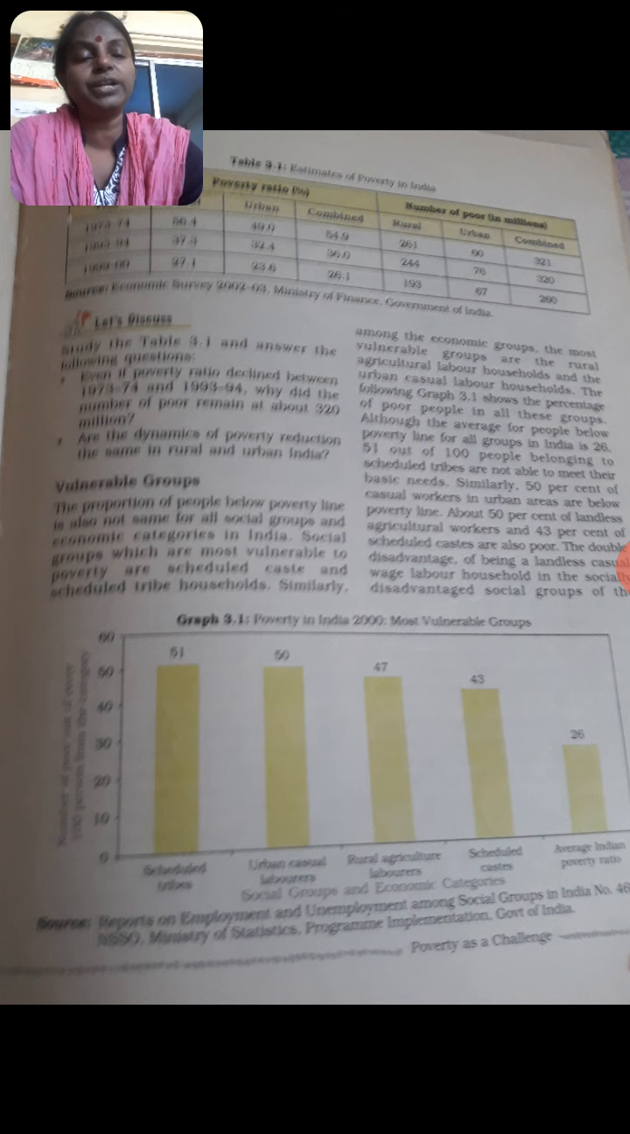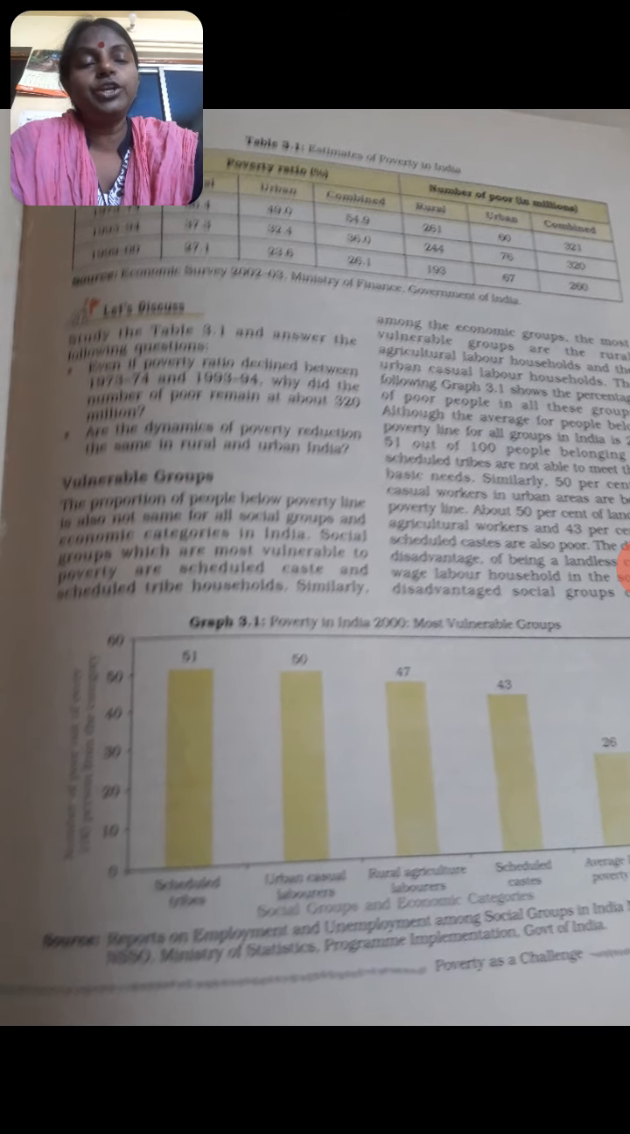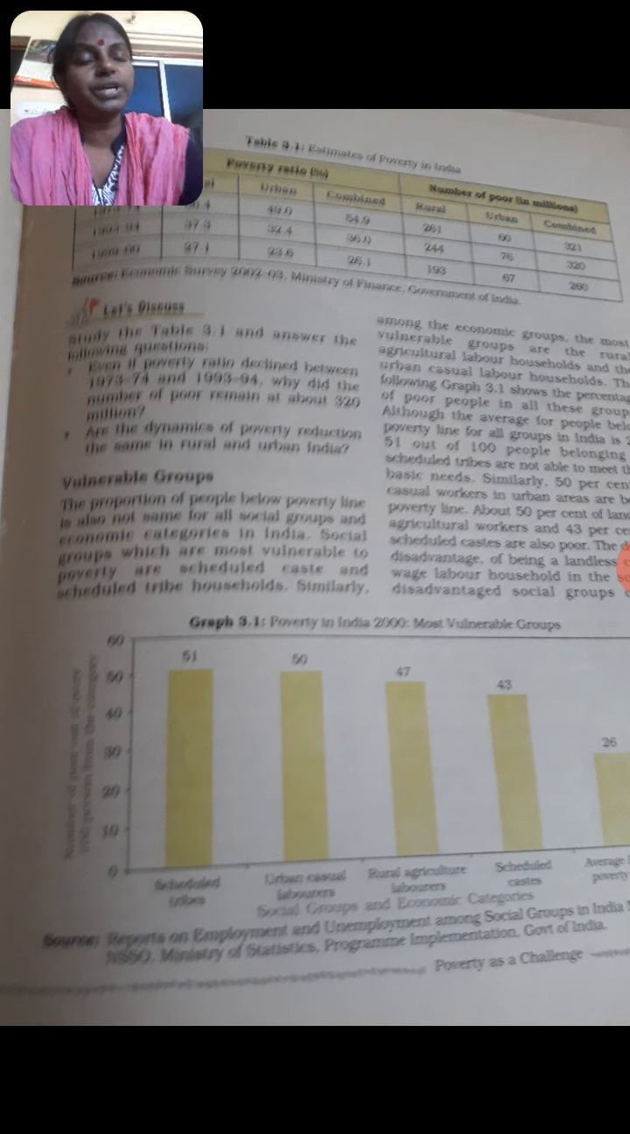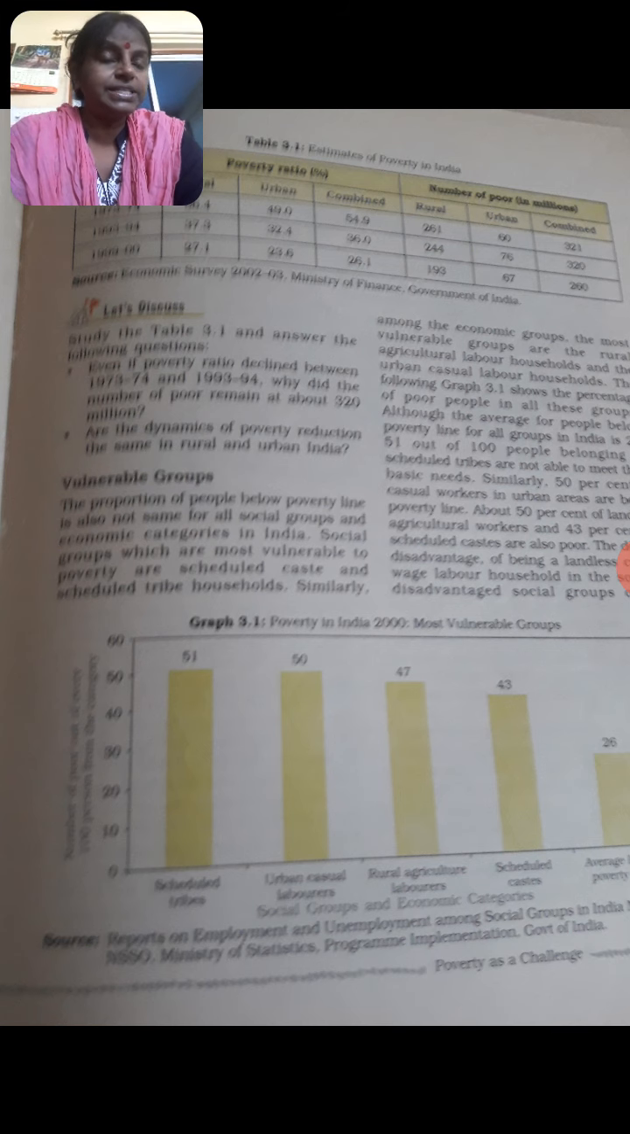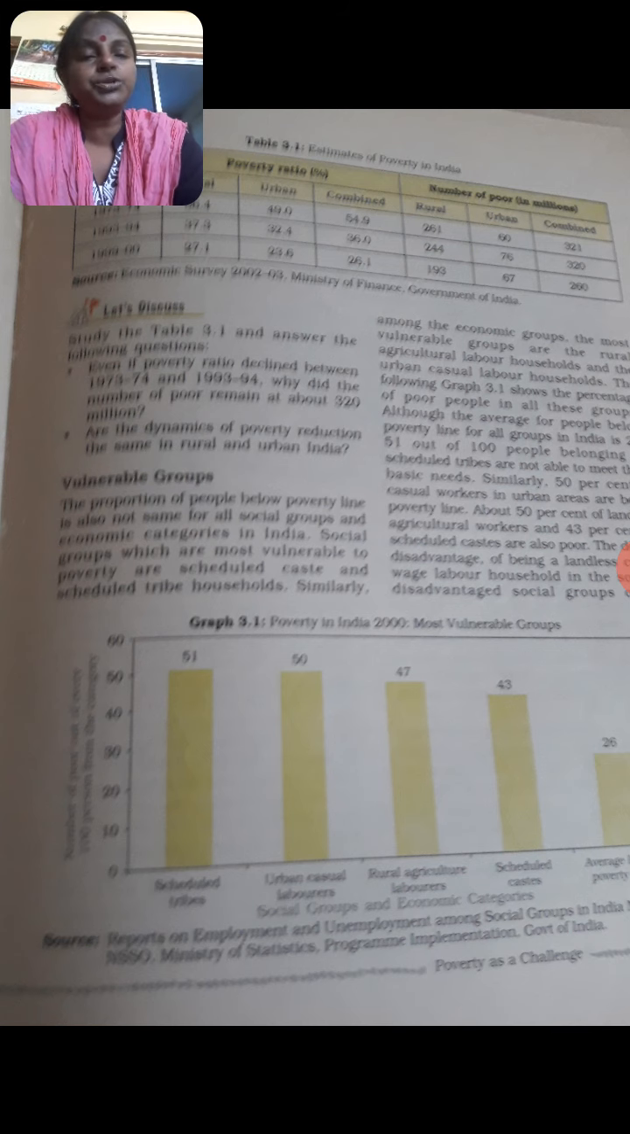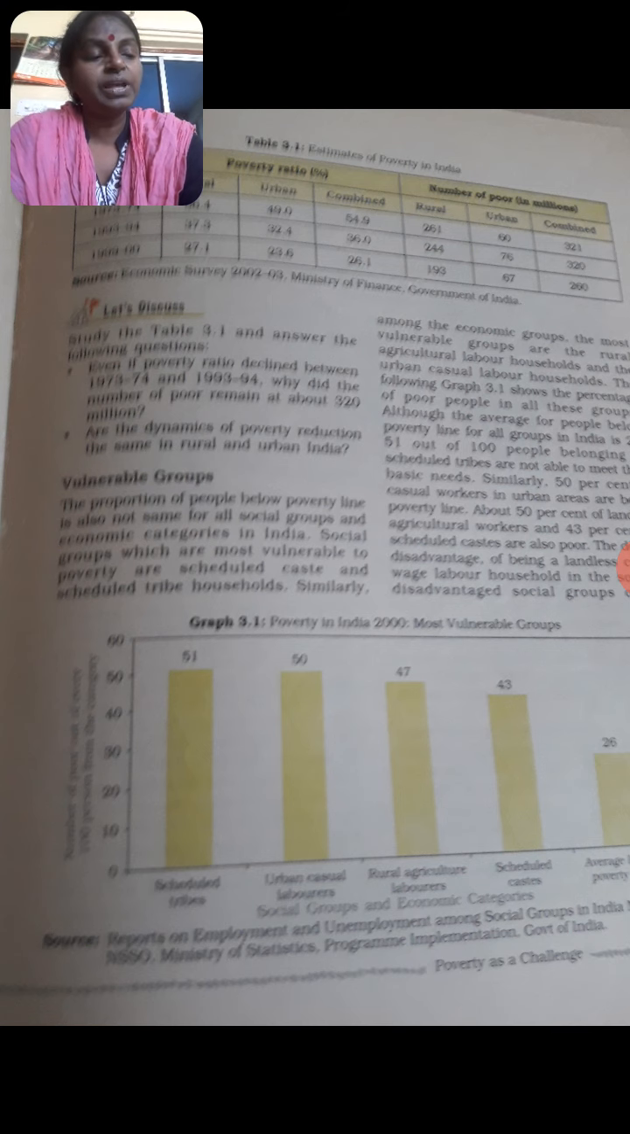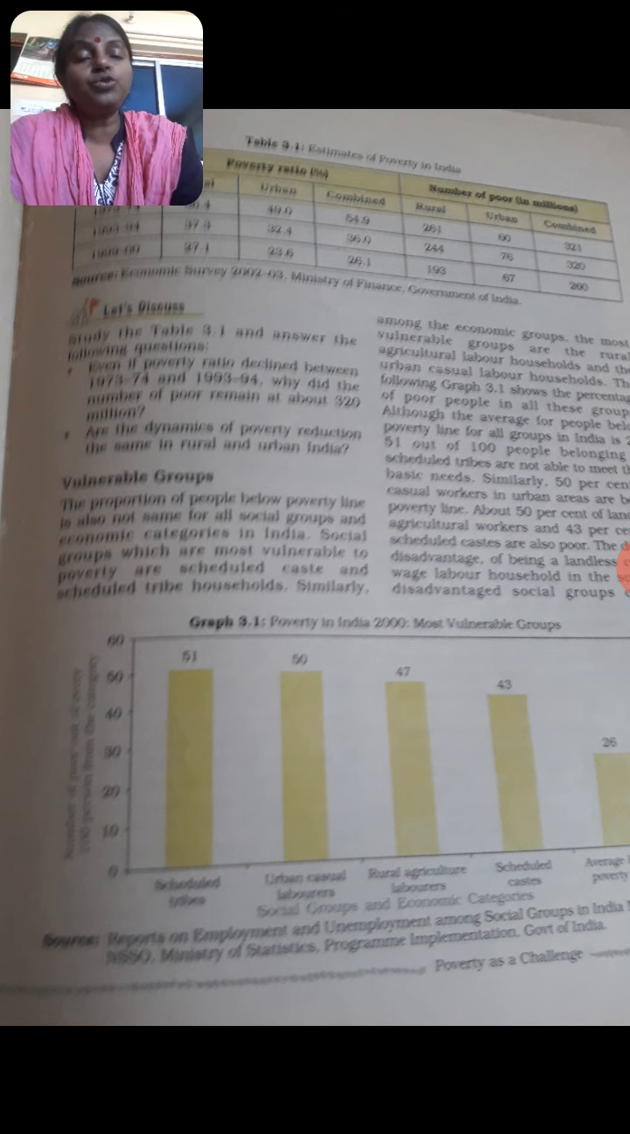It shows that due to migration, due to a scarcity of jobs and other opportunities in villages, people have shifted or migrated to urban areas, and that is why the number of poor in urban areas has increased, and the combined figure is 320 million. And we should also keep in mind that our population has also grown rapidly in these decades.